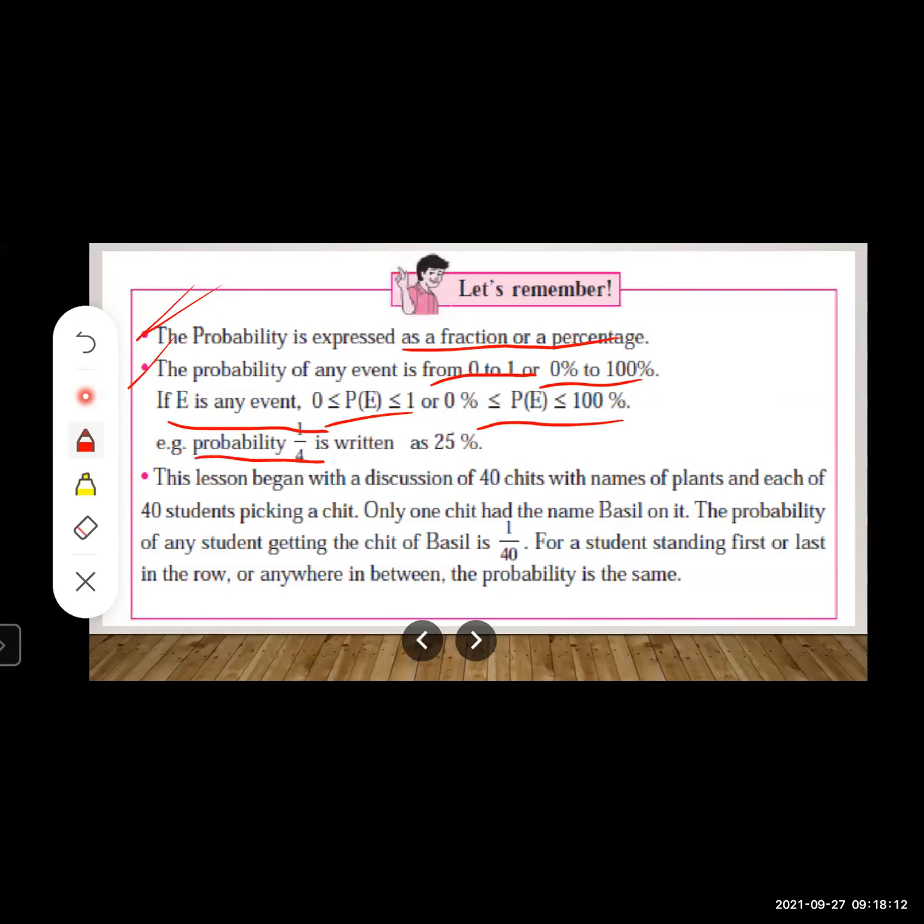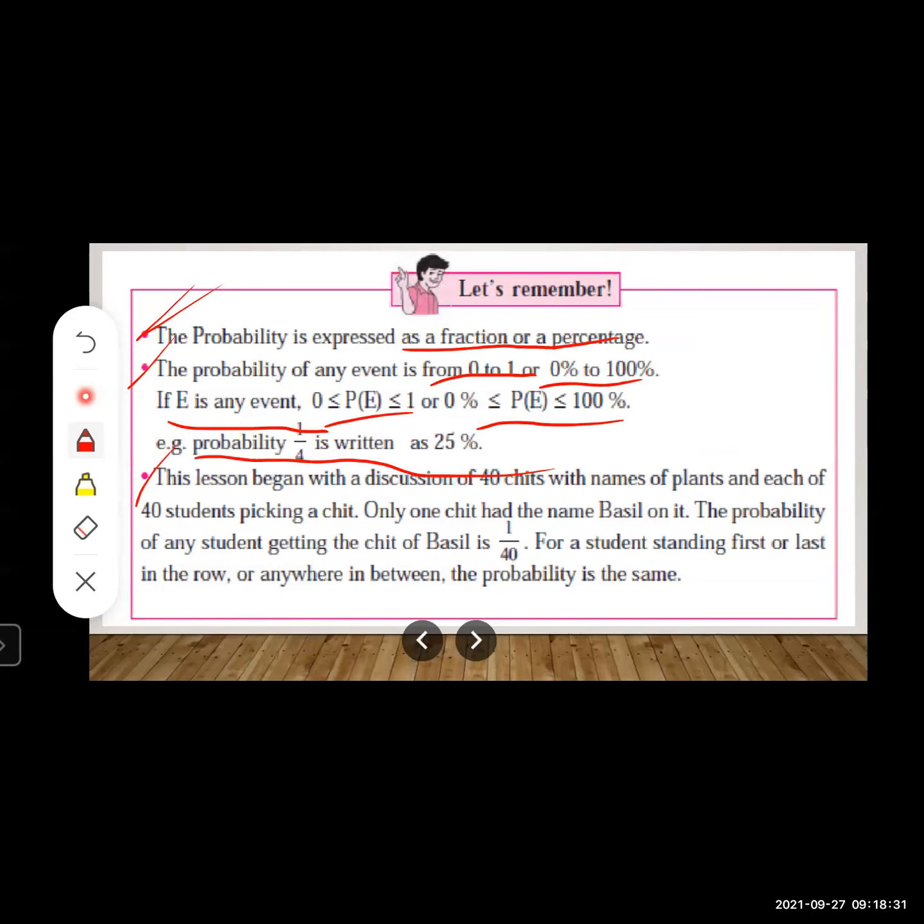Now let us see how to write probability 1 upon 4. 1 upon 4 is written as 25%. Yes, students, 1 upon 4 is taken as 25%. Okay, now let us move to this.